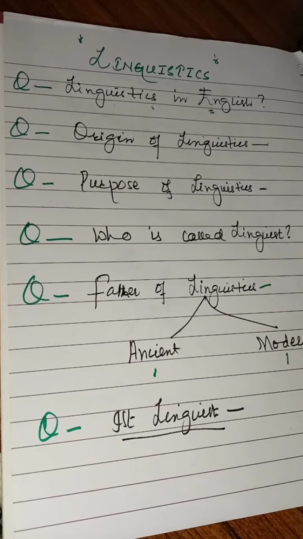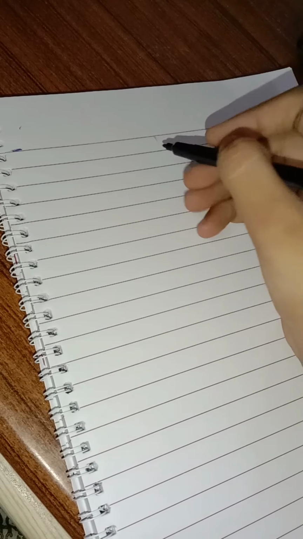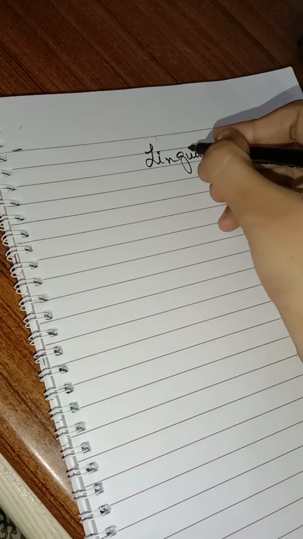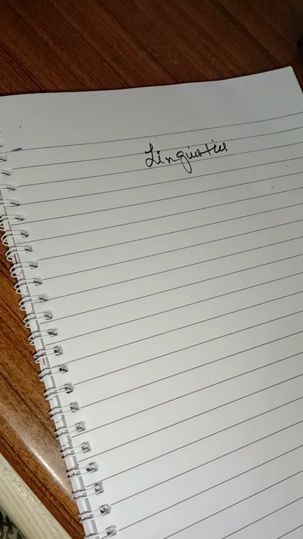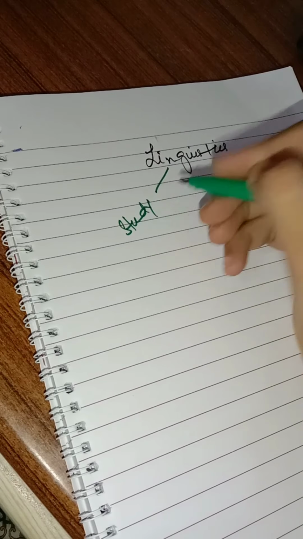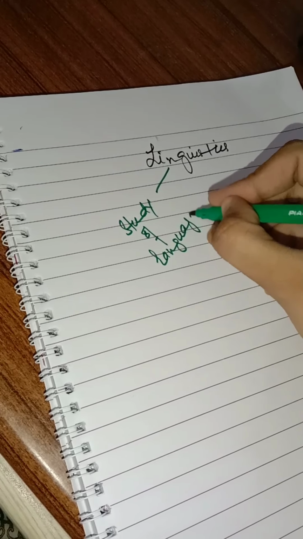So in the very first question, what is linguistics in English? We have already studied that linguistics is basically a study of languages. In very simple terms, linguistics is a study of languages.